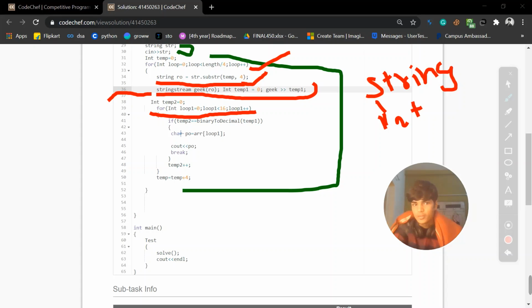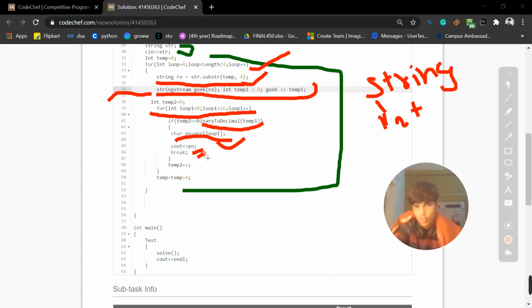So this binary to decimal function returns the value, and we will go through that function at last. In temp2 we are comparing: temp2 is the position of the characters. If it matches, we put it out. We have made an array from a to p, so we are just popping that character out.